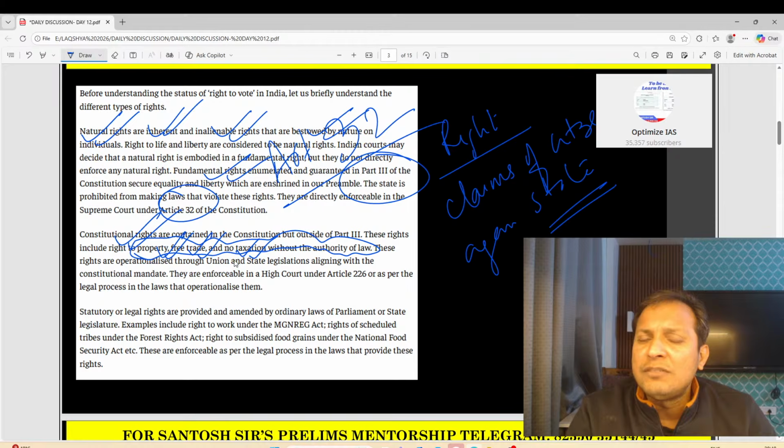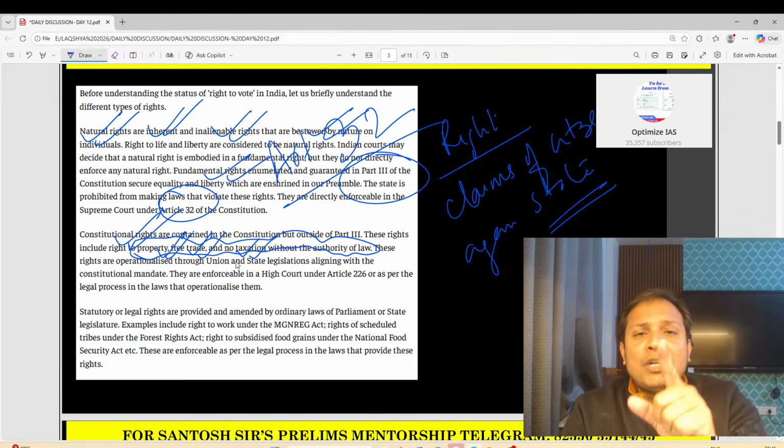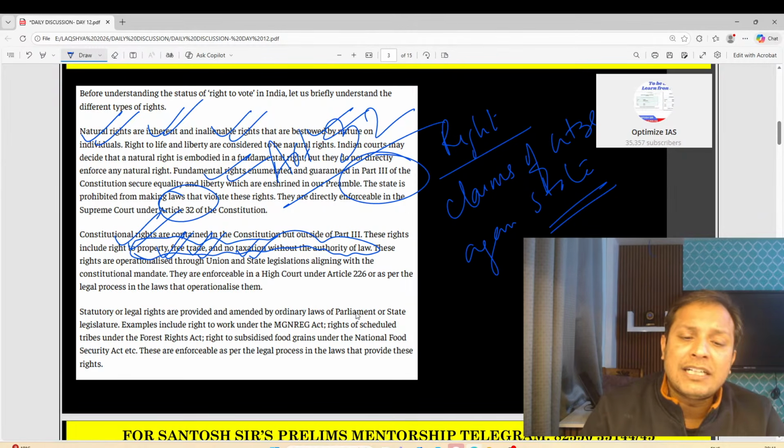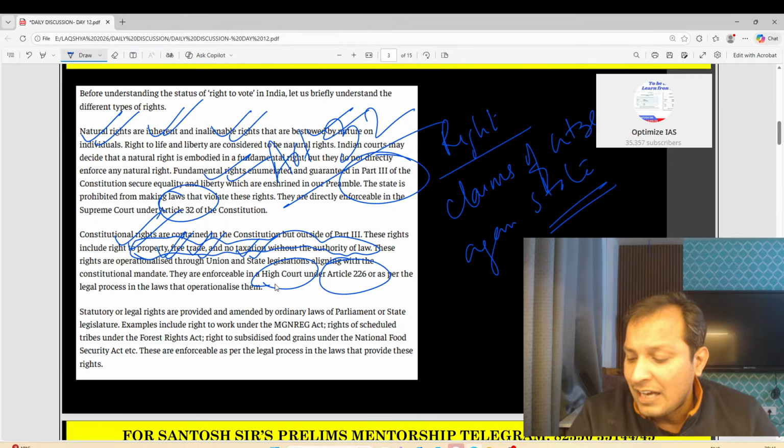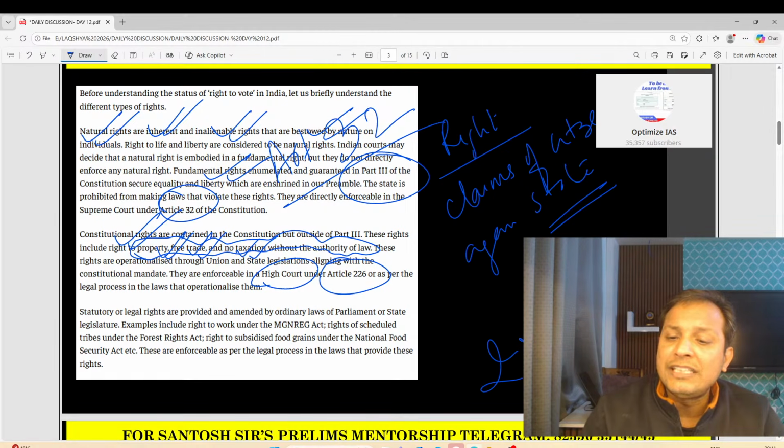Guys, what is the difference between constitutional right and fundamental right? Fundamental rights are protected under Article 32, whereas constitutional rights are protected under Article 226. Means high courts can issue writs. This is very important, guys. Article 226 and Article 32.